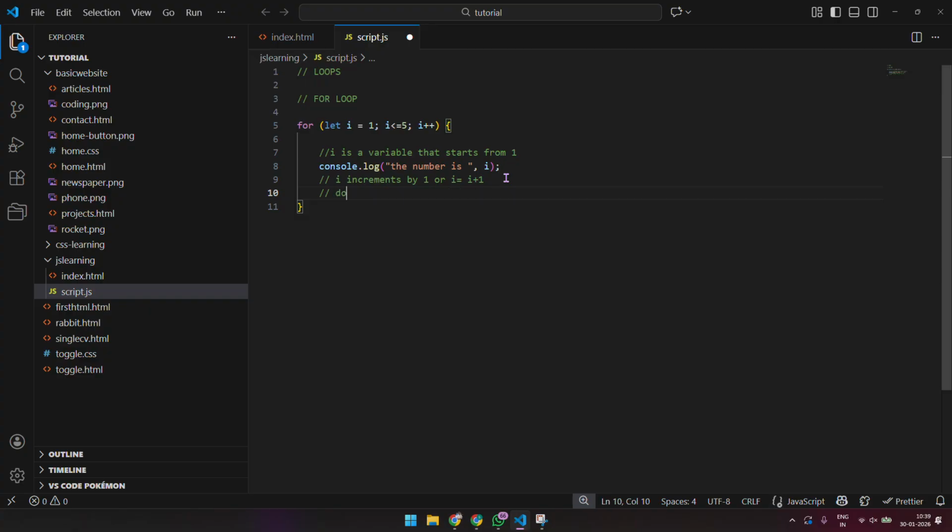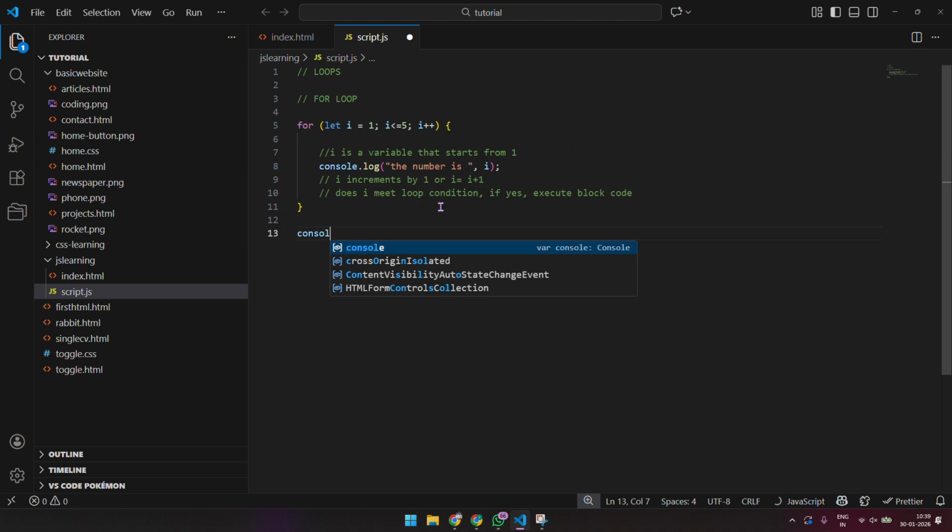Then does i meet the loop condition? If yes, execute the block of code. So the moment i is 6, it doesn't match the condition anymore, and it gets thrown out.